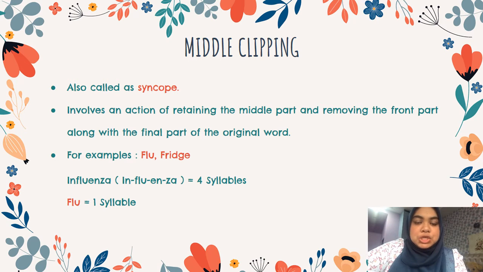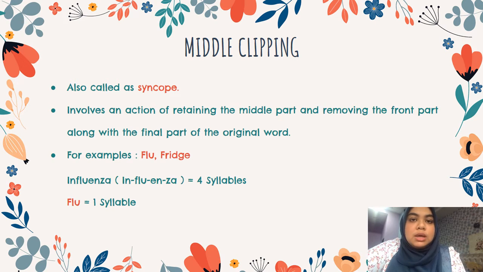Alright, next we have middle clippings. As its name suggests, the clipped word comes from the middle part of the word. Other than calling it middle clipping, we also call it syncope. In middle clipping, the middle part of the word will be retained and only the final part and the initial part of the word will be clipped. For example, flu. As we can see here, flu comes from the word influenza.